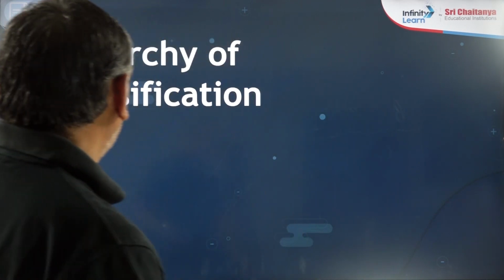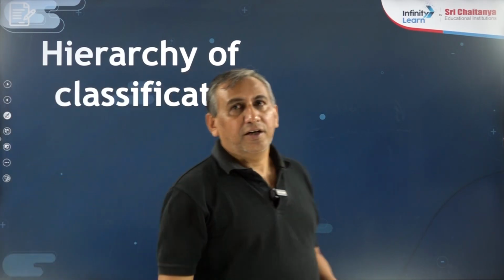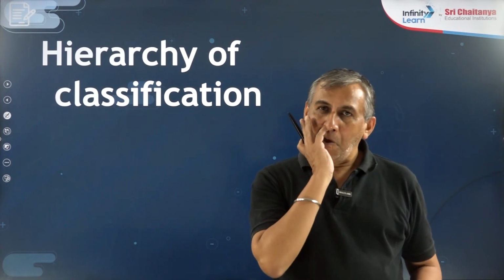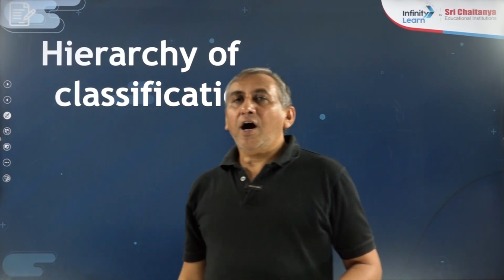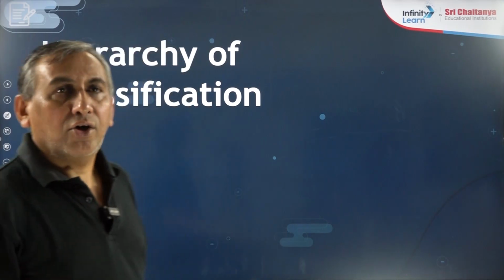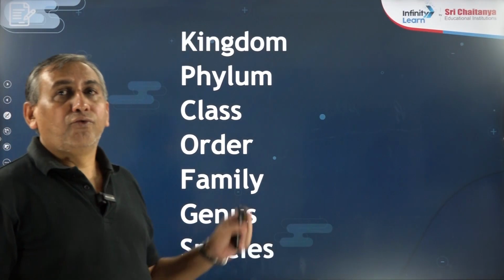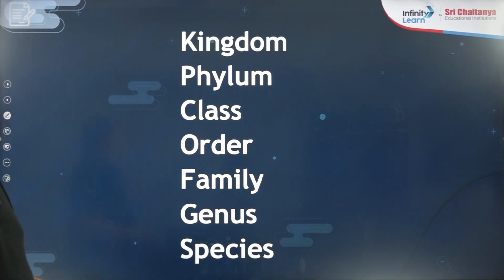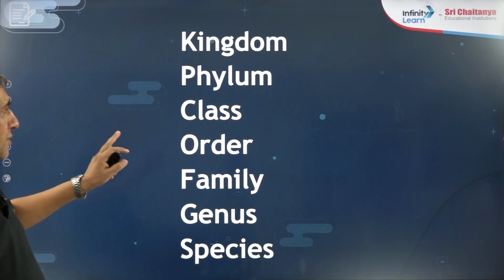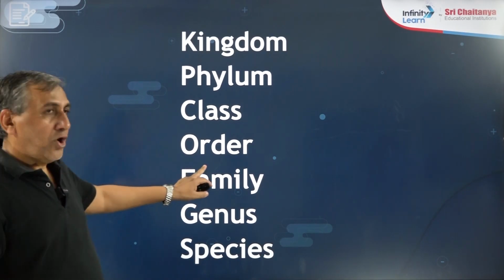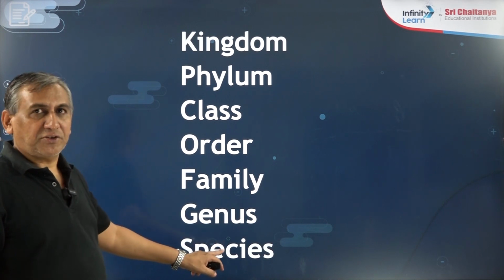So first we have to discuss that every classification needs one hierarchy. How to classify the organism? What is the sequence we are using in hierarchy? Kingdom, phylum, class, order, family, genus, species.